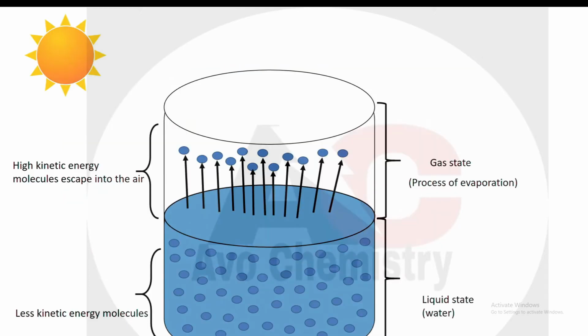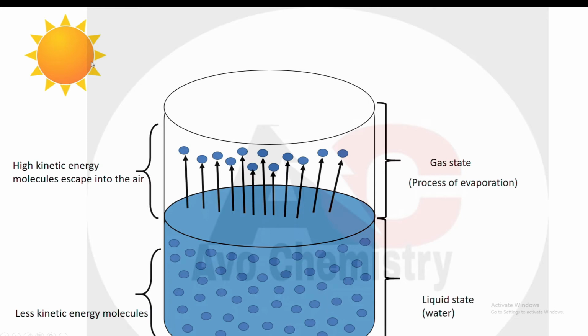But in evaporation, here you can see this is the kinetic model of a liquid. The lower liquid portion has the molecules with less kinetic energy. This is the liquid state. Water is in liquid form. While here in this region, you can see this is the gas state of water, and this is the process of evaporation.